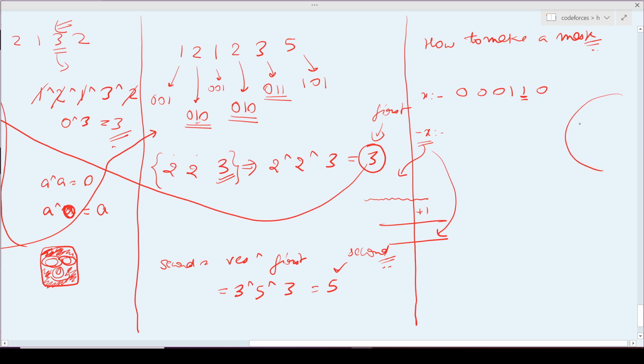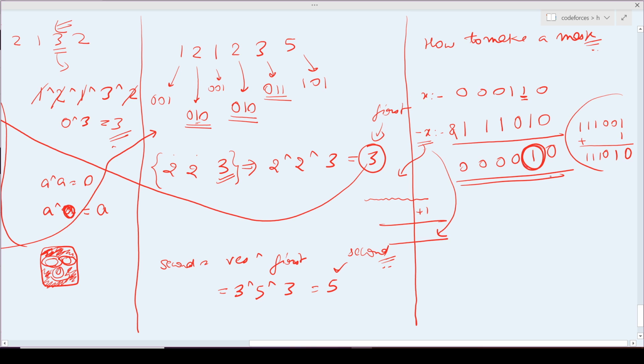It will be 1, 1, 1, 0, 0, 1. Then I will add 1 to it, so it will be 1, 1, 1, 0, 1, 0. Very fine. Now if I take X, 0, 0, 0, 1, 1, 0, and AND it with this, I get 0, 0, 0, 0, 1, 0. As you can see, I obtained the last set bit.